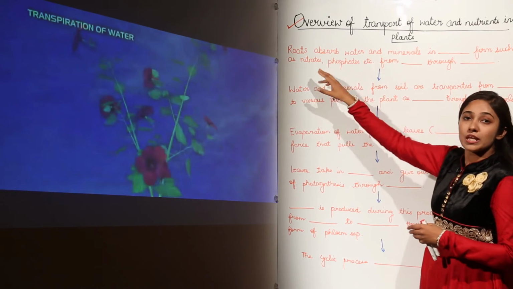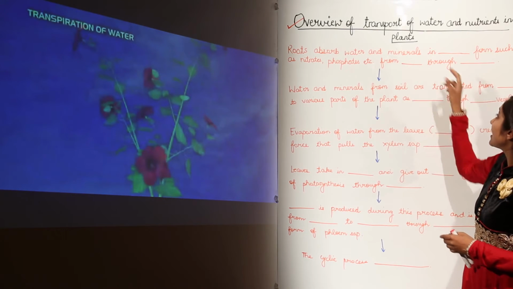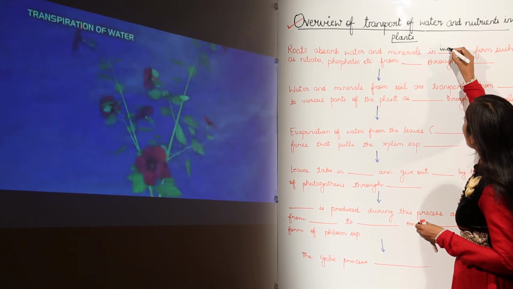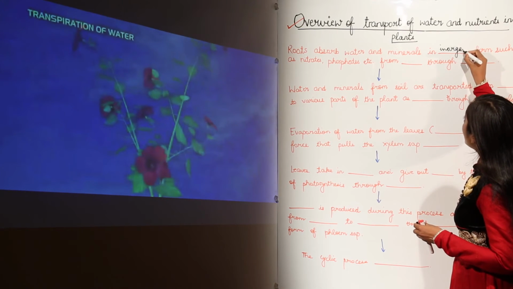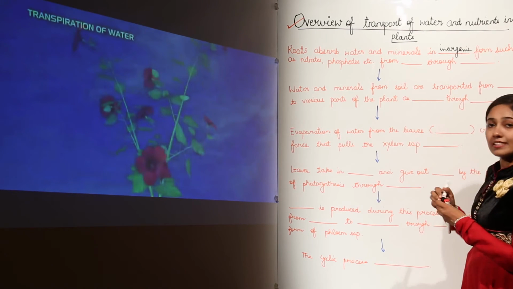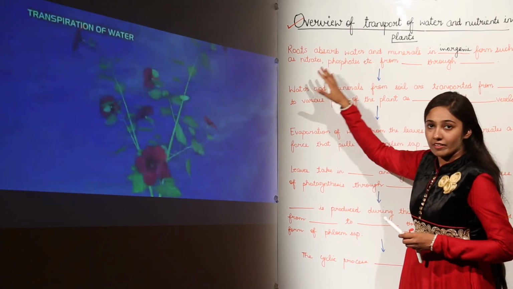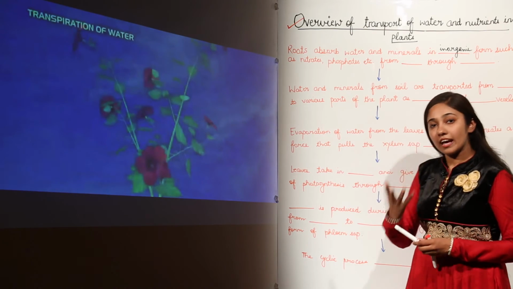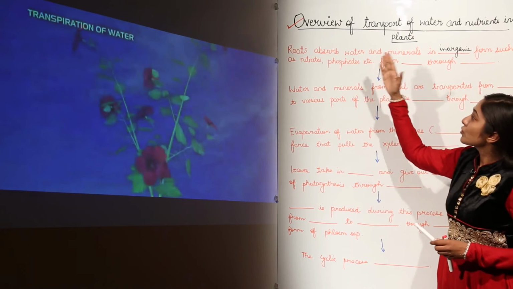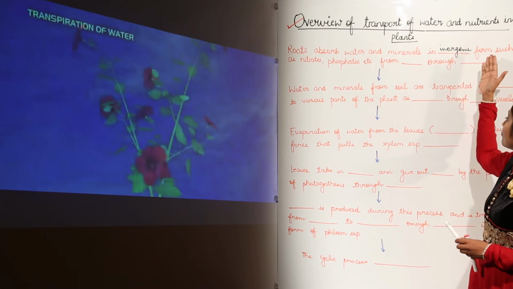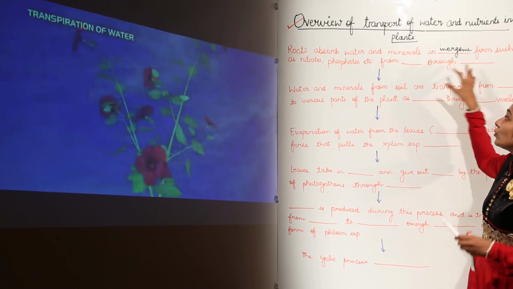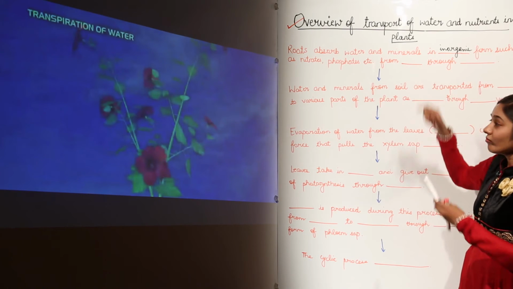So roots absorb water and minerals in inorganic form. Why are we going to write inorganic form? You all know that nitrates and phosphates are minerals. They are all inorganic forms, not organic. So roots absorb water and minerals in inorganic forms such as nitrates, phosphates, etc., from dash through dash. From what?